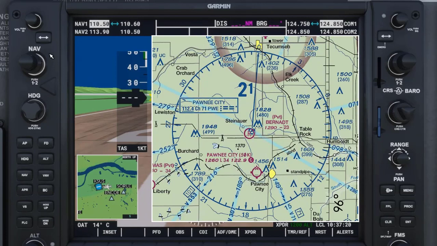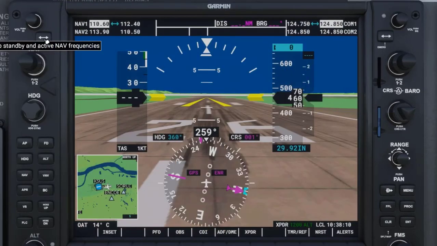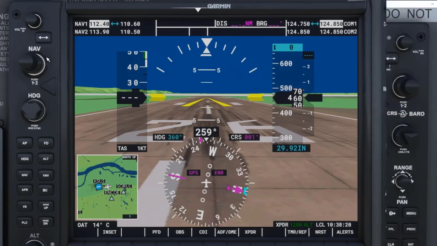Now I will use the dual nav knob to set the frequency for the Pawnee City VOR, which is 112.4. This will, of course, place the frequency into standby. Notice as I press the nav frequency transfer key that I can flip-flop the standby and active frequencies back and forth.